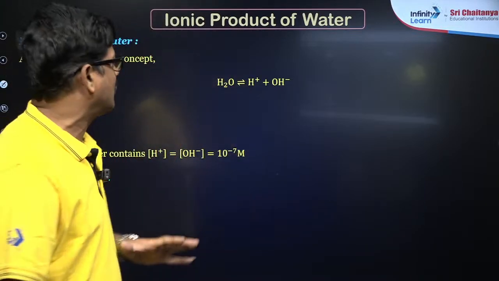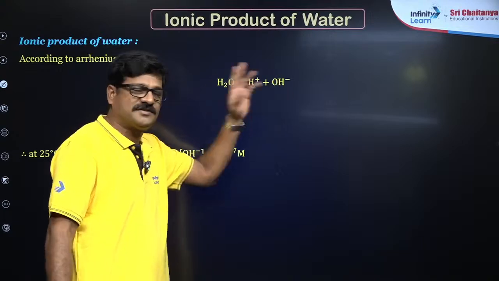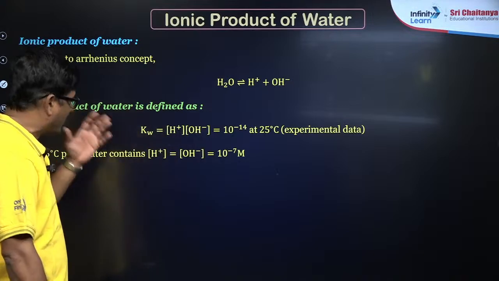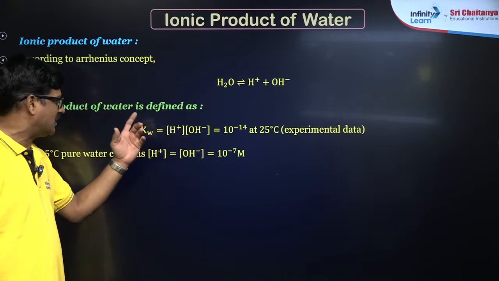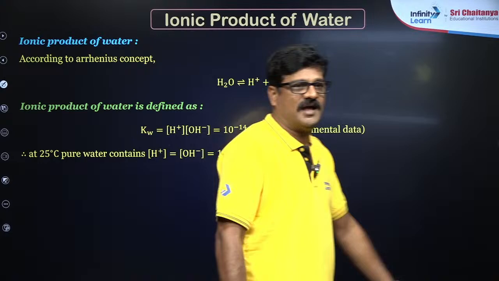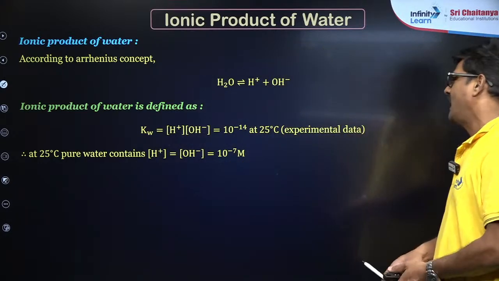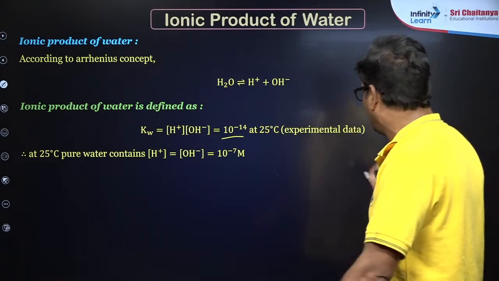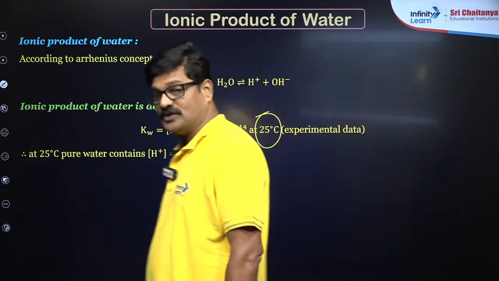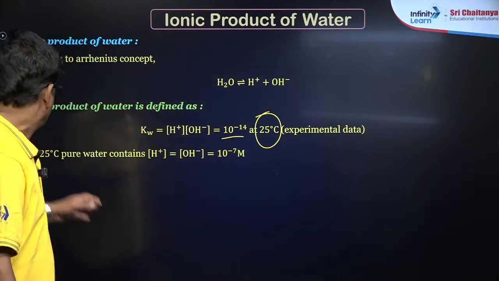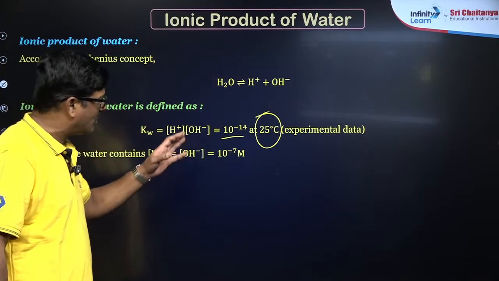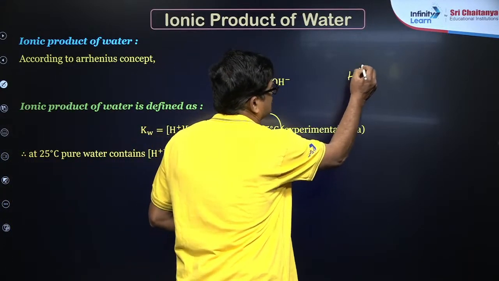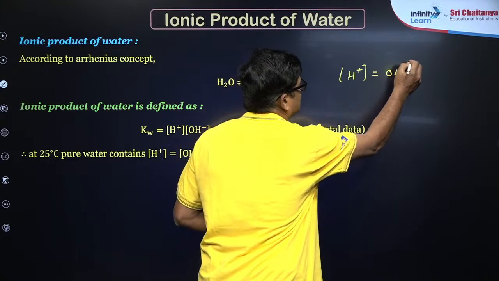In this autoprotolysis, water being neutral, H plus is equal to OH minus. And the product of these concentrations is known as the ionic product of water, given as Kw, H plus and OH minus multiplied, and it is going to be 10 to the power of minus 14 at 25 degrees centigrade. At 25 degrees centigrade water is pure, so H plus concentration is equal to OH minus concentration.